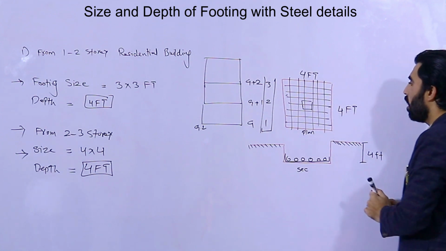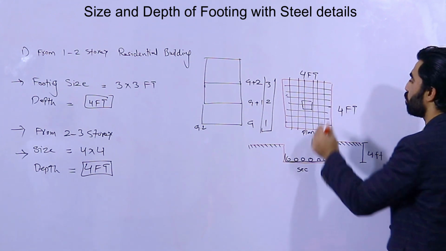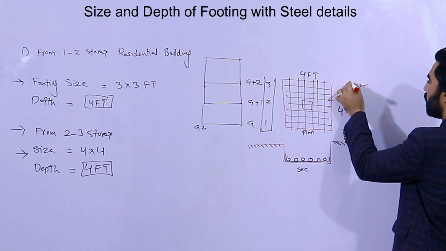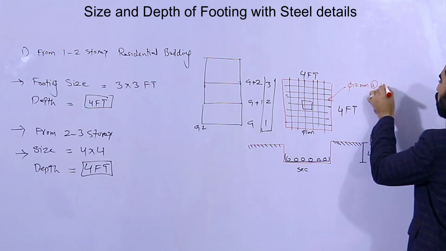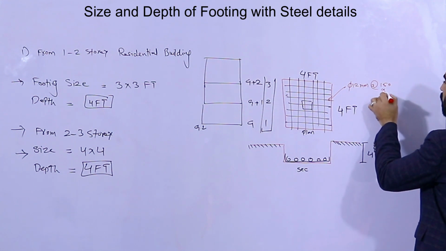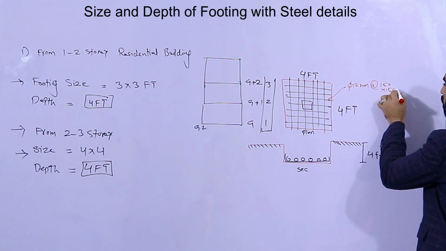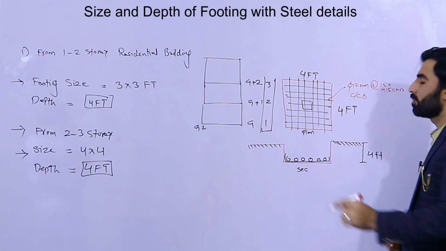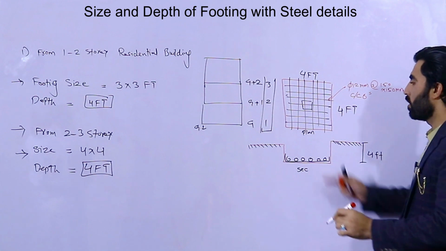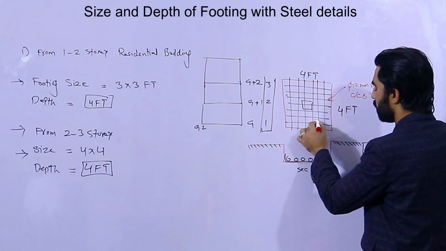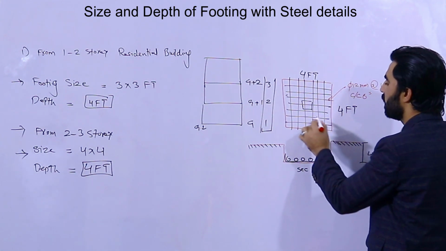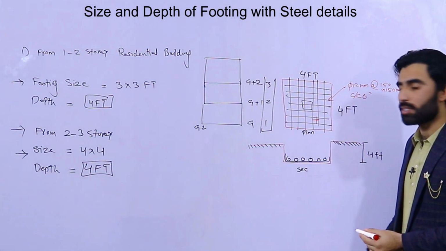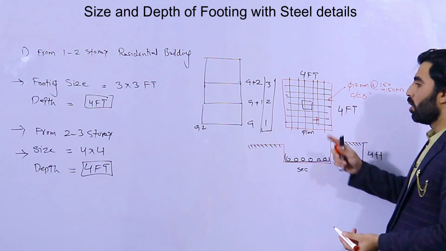The dia of steel reinforcement inside the mesh should be not less than 12 mm, with a spacing of 150 by 150 mm, or you can say 6 inches C/C. From one steel to the other steel, the spacing should be 6 by 6 inches, or 150 by 150 mm, or 15 by 15 centimeter. So this is for 1 to 2 story.